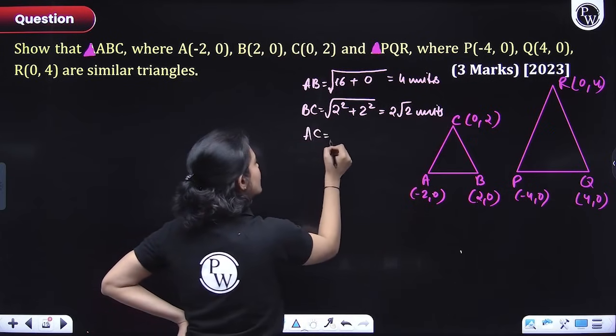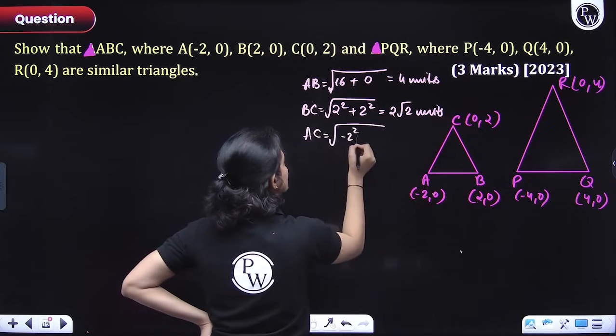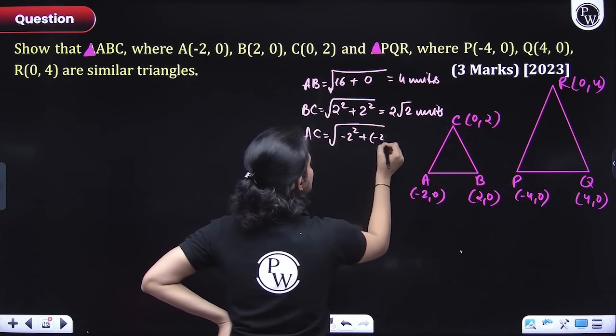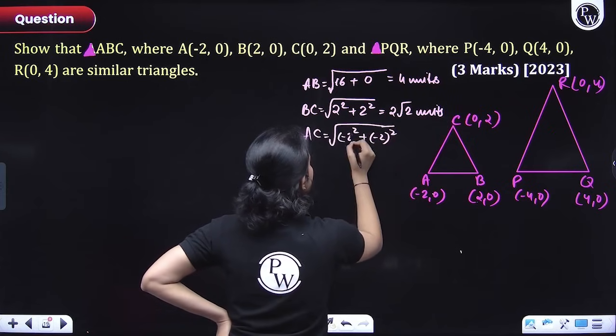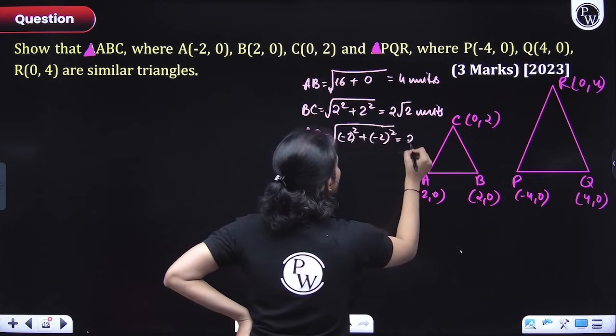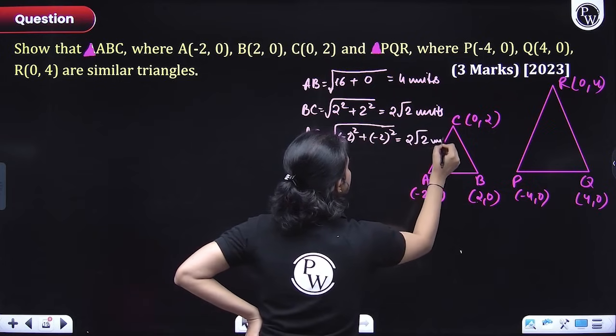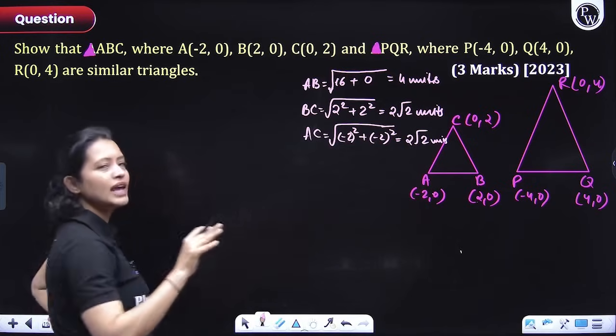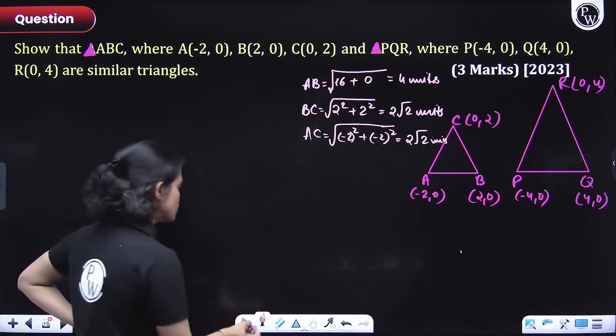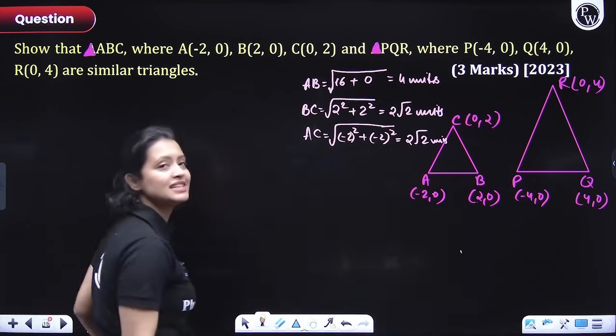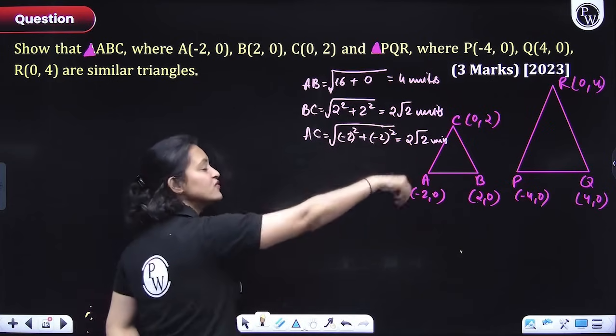AC would be what? It would be under root of minus 2 whole square plus again minus 2 whole square. Right? So again it would come out to be what? It would come out to be 2 root 2 units. Okay, so we have figured out AB, BC and AC, and we saw that triangle ABC is what? It's an isosceles triangle. Now let's figure out PQR also.